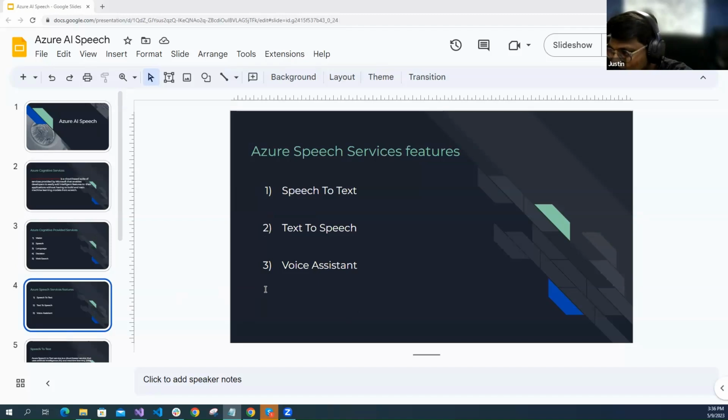Now we can see speech. As I mentioned, speech has 3 features: speech to text, text to speech, and voice assistant. Once this is done, I will show the demo of how we can connect with Azure and get the keys from Azure, and how, using a small console application, we can run our program and see the outputs.